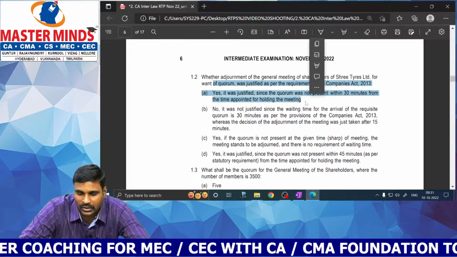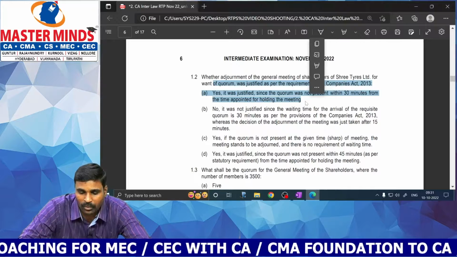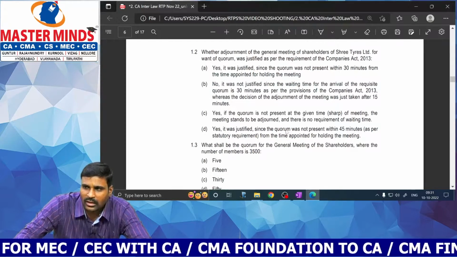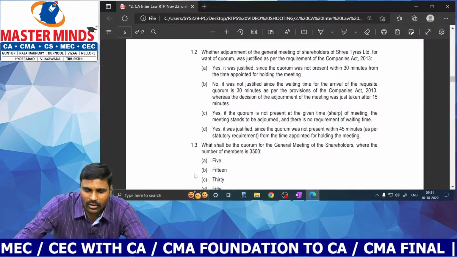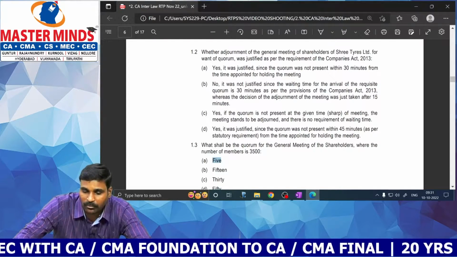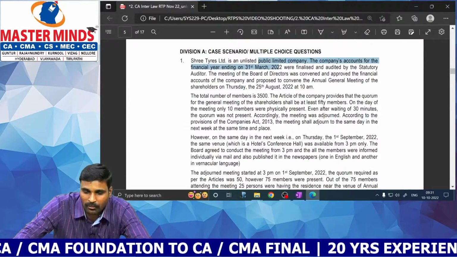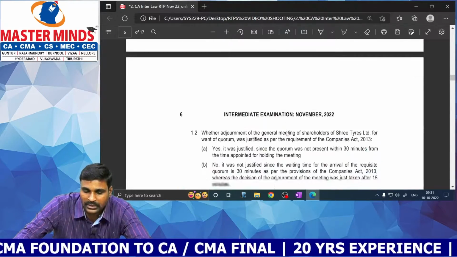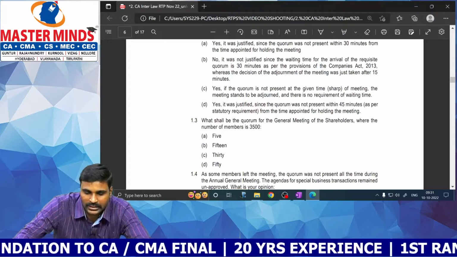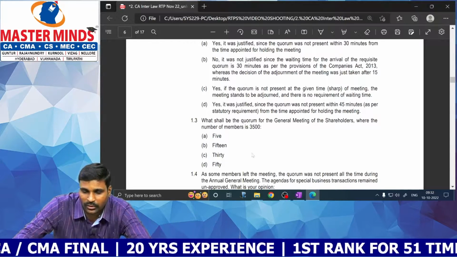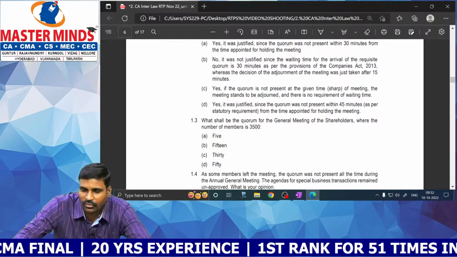What will be the quorum for the general meeting of the shareholders where the number of members is 3,500? So for number of members 7 to 1000, the required quorum will be 5. Assuming it is a public company. In case of a private company, 2 only. Since it is a public company, it depends upon the number of members. Since it is a public company, required quorum is 5 for 7 to 1000, and for 1000 to 5000 it means 15.